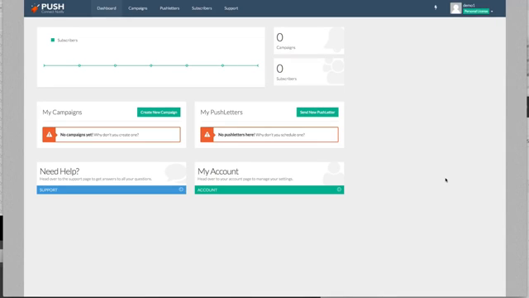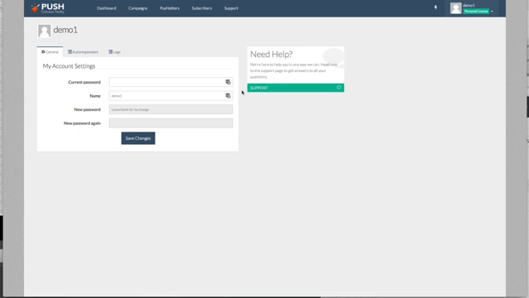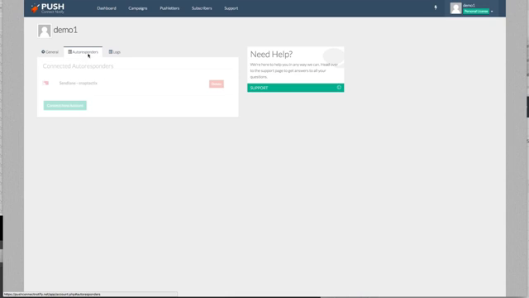Okay, we're here now on the Push Connect Notify dashboard, which is 100% cloud-based, so it's hosted for you and everything is done through this dashboard. We'll first start off and show you exactly what you're gonna get when you're in your account. When you're in your account, you're gonna be able to set up all your information from your password to your names to your autoresponders.